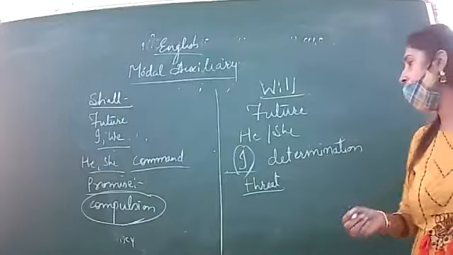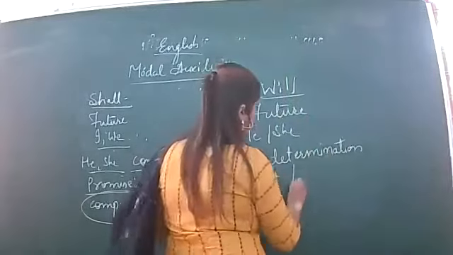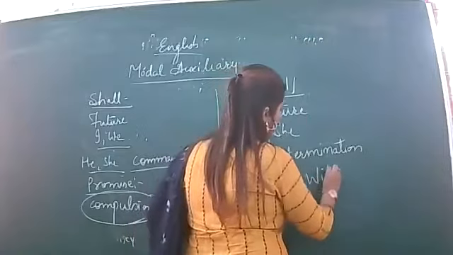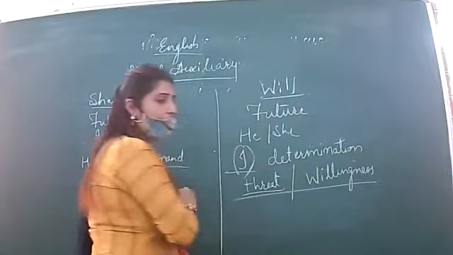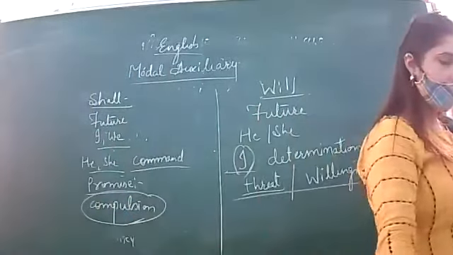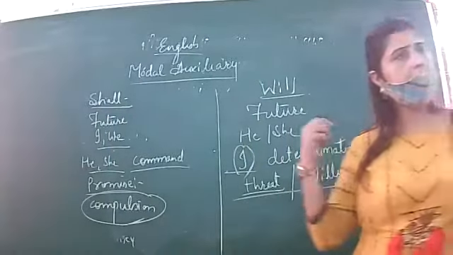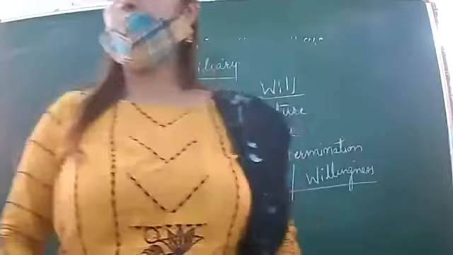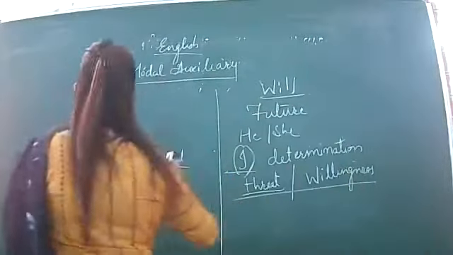So then also with I and we we use will. It means whenever it is willingness. Then also we use this will. Okay. Next, coming up to past of these.